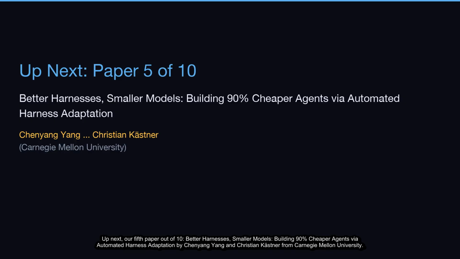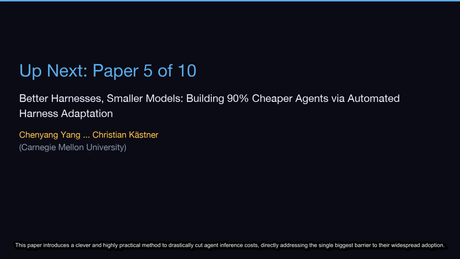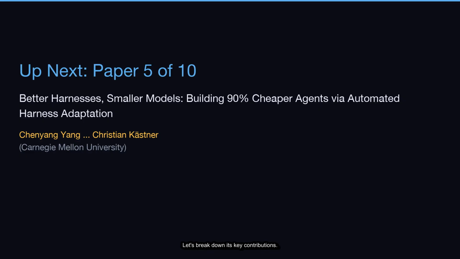Up next, our fifth paper out of 10, Better Harnesses, Smaller Models, Building 90% Cheaper Agents via Automated Harness Adaptation by Chenyang Yang and Christian Kastner from Carnegie Mellon University. This paper introduces a clever and highly practical method to drastically cut agent inference costs, directly addressing the single biggest barrier to their widespread adoption. Let's break down its key contributions.